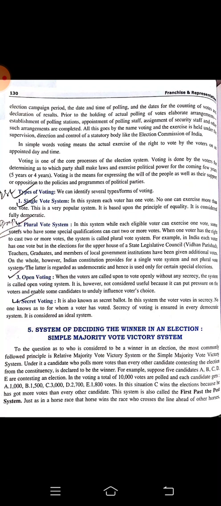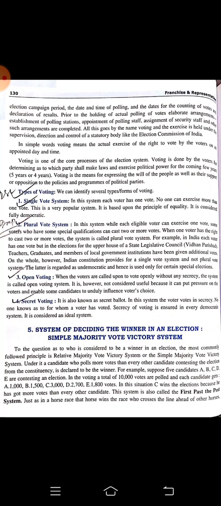Okay, open voting means when the voter will be called openly, and the voter will not get any kind of secrecy, any kind of privacy, and openly that person has to cast their vote. That is called open voting. Secret voting means they will be provided a secret ballot where nobody can see whom the person is voting for.